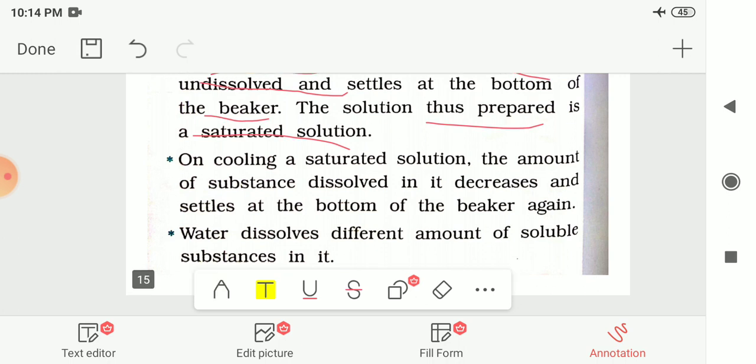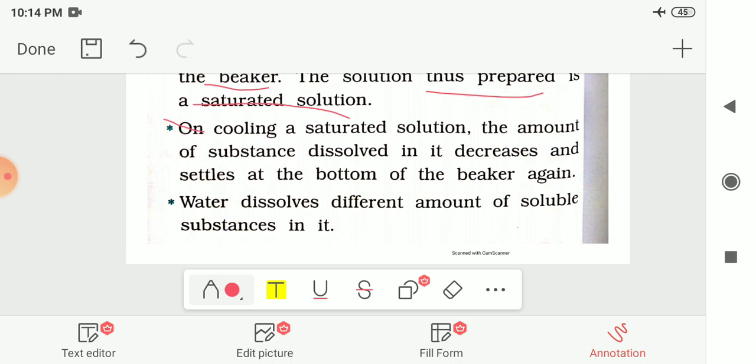On cooling this kind of saturated solution, the amount of substance dissolved in the solution decreases and it settles at the bottom of the beaker again. If we decrease the temperature, or cool the saturated solution, then the amount of dissolved substance decreases and it settles at the bottom of the beaker, and water dissolves different amounts of soluble substances.